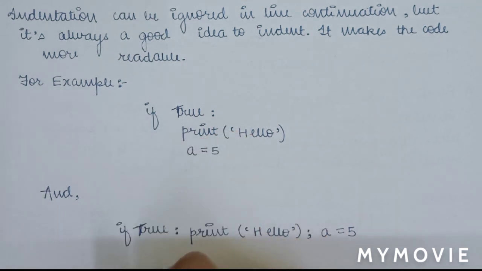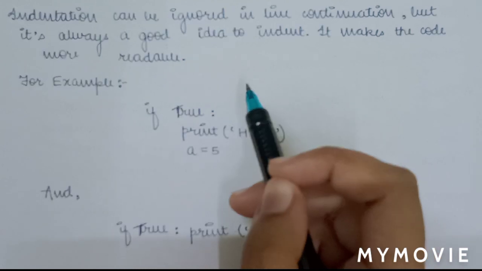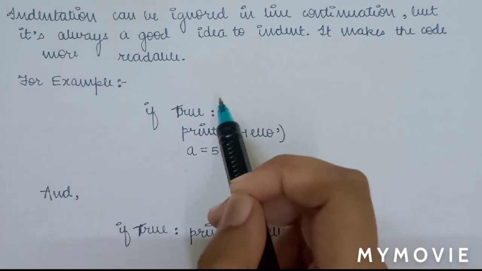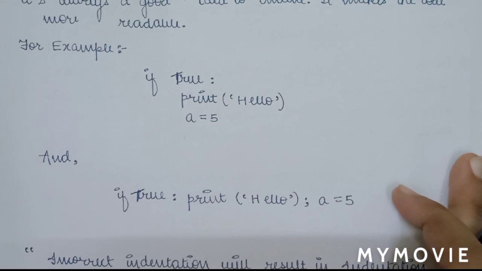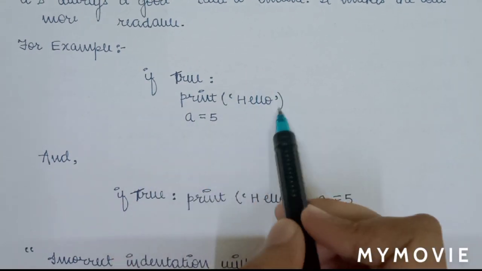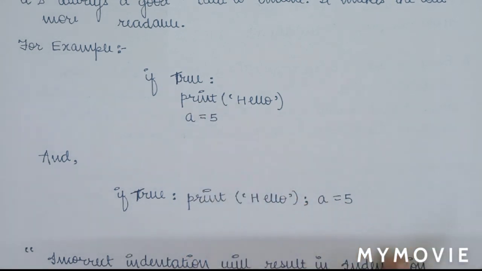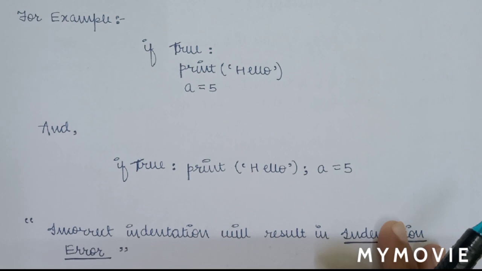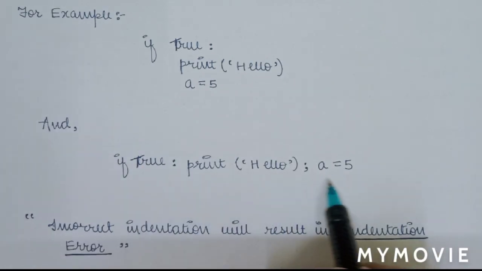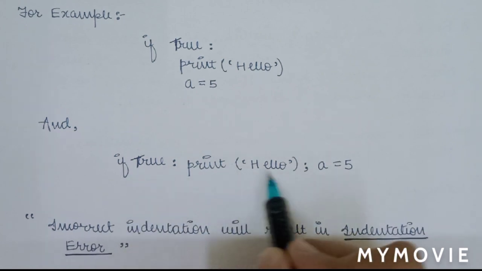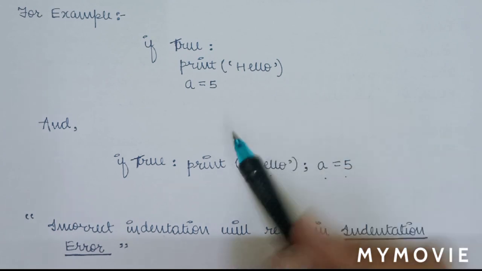As I have told you, indentation is up to you. You can indent as much as you can, but it's always a good idea to indent. We can see one example over here. For example, I have written this code, if true then print hello and a is equal to 5, and this code I have written in another way, in the same line, if true print hello and a is equal to 5. So which looks much better? This one, right?